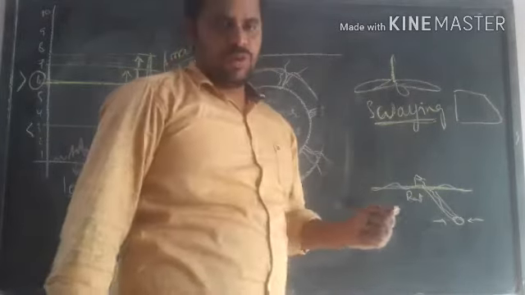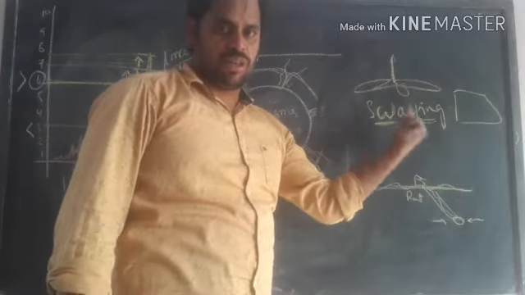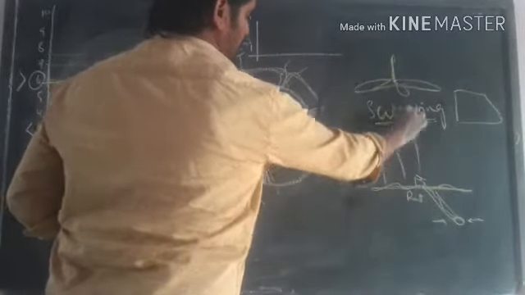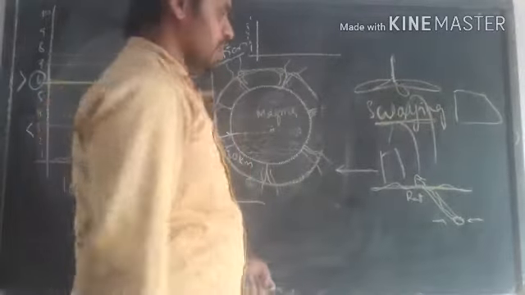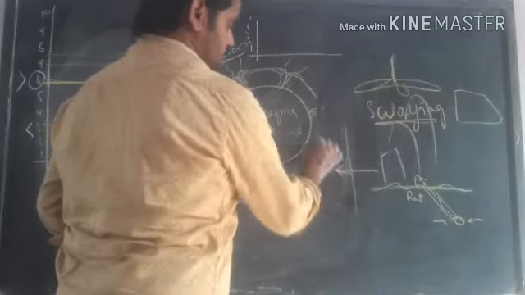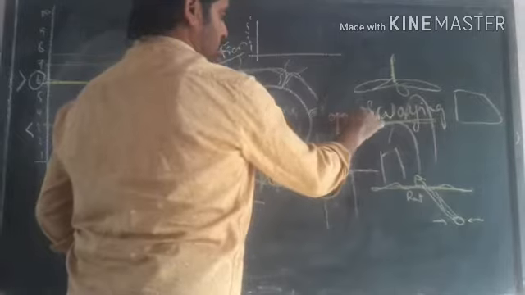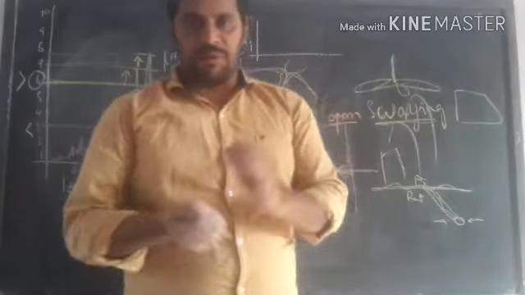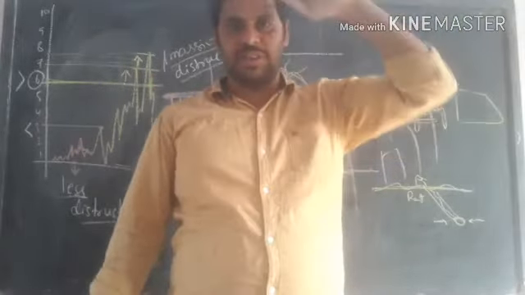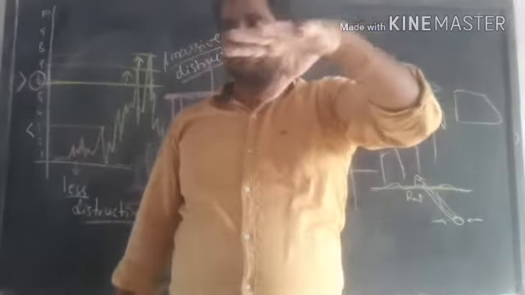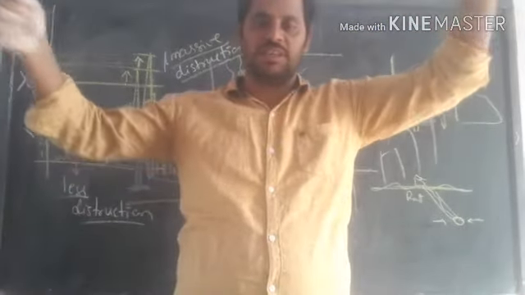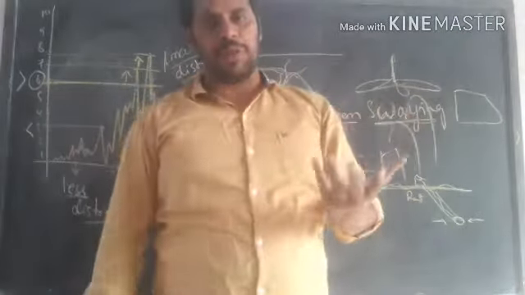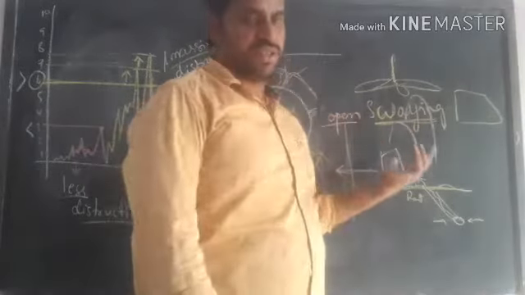Then what do we have to do after noticing all these changes? Immediately we have to run out of the building, right? And we should be on the road, or otherwise reach an open place. Why should we reach an open place? Because of the earthquake, the poles, the building materials, the destructive materials, or other things may fall on you, so you have to run into the open place. Then you will be able to escape from the massive destruction.